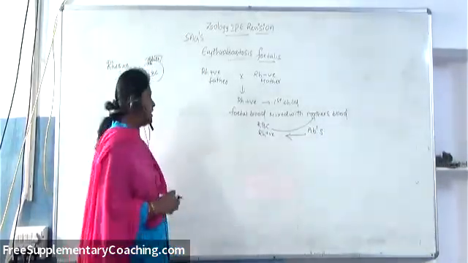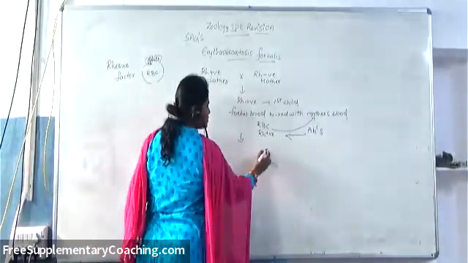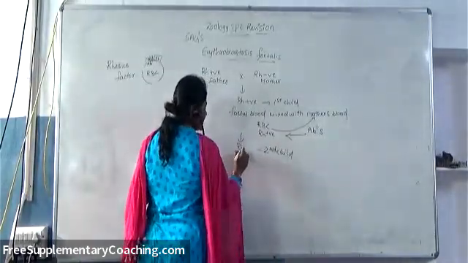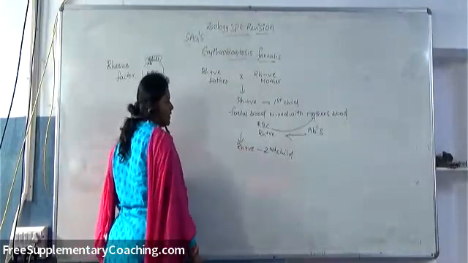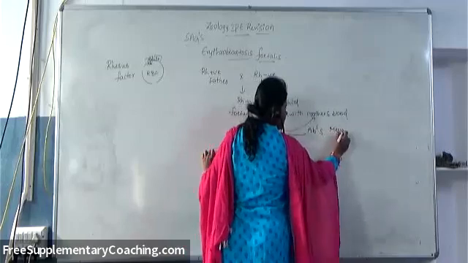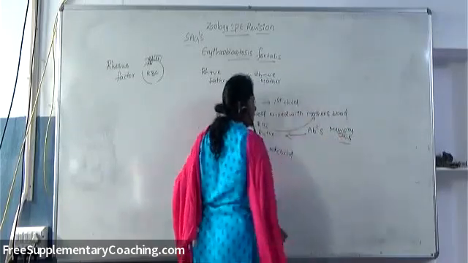But what happens during the second pregnancy? Even if the second child is RH positive, already in the mother's blood memory cells have developed. Not only antibodies, memory cells also have been developed.